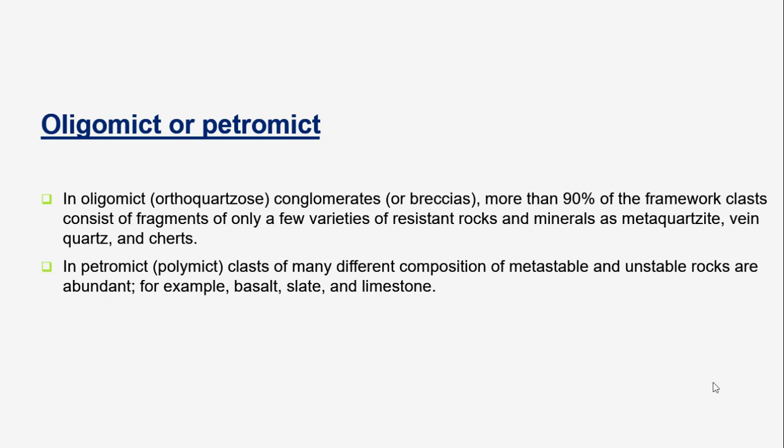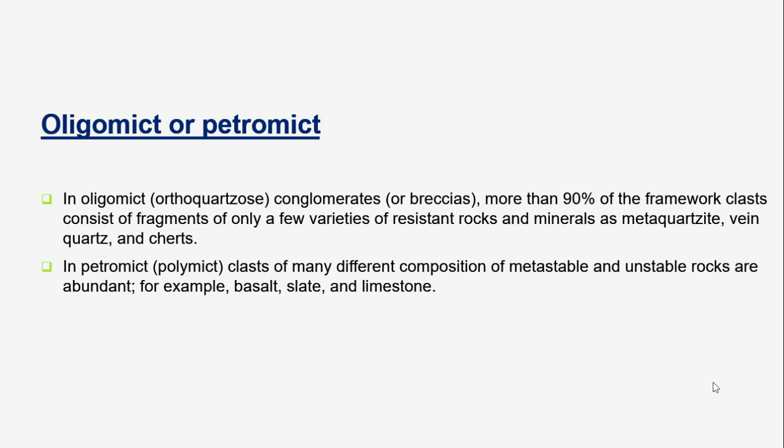While the petromict ones are of many different compositions of metastable and unstable rocks. These are more abundant, and these generally are basalt, slate, or limestone rock fragments. So the oligomict are generally composed of just a few varieties of the resistant rocks, while the petromict consists of many different compositions.